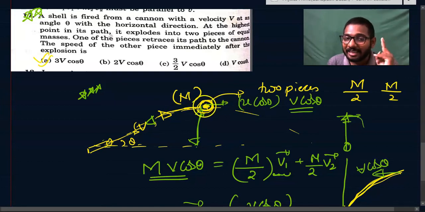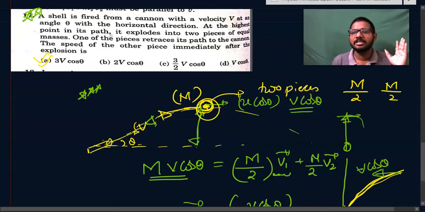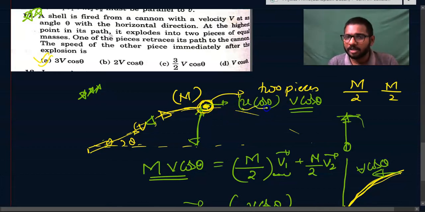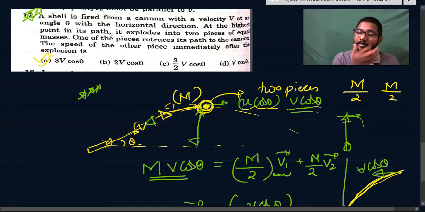Next, at the maximum height there will not be any vertical velocity, only horizontal velocity, which will be equal to u cos theta, that is here v cos theta. That is the second fundamental point. Third point, to retrace its path, the velocity of that one broken particle should be v cos theta in the opposite direction. If we substitute all this information, we get the v2 vector, that is 3v cos theta.